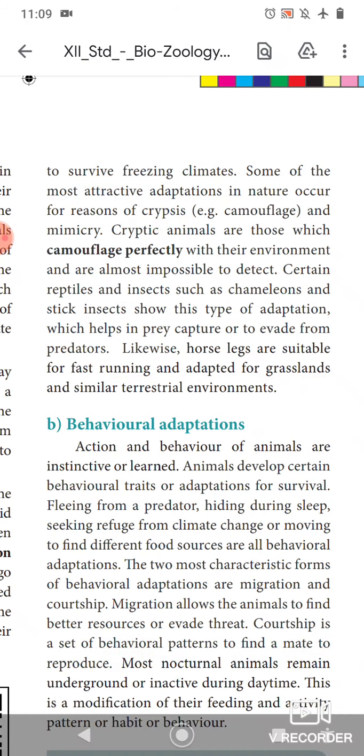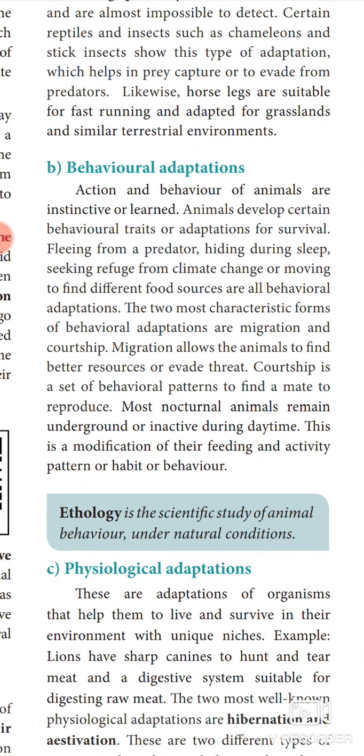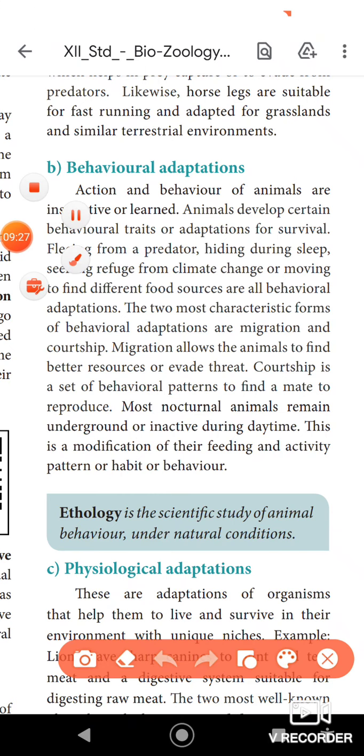Coming to the second type of adaptation, called the behavioral adaptation. I already told you there are important behavioral adaptations we already discussed. Number one is called migration. We already discussed this type of adaptation, isn't it? I already told you migrations are seen in birds in order to avoid stressful conditions. So the birds can migrate from one place to another to avoid the stressful environmental condition.